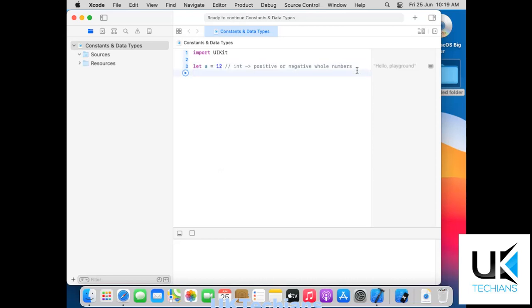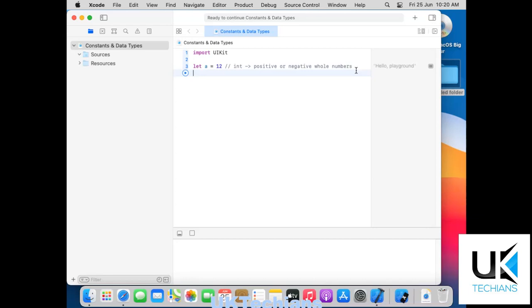Let's see what is let. Let is a simple constant variable. Let is a keyword that describes a constant value. So what is the difference between let and var? The difference in let is we can initialize the value of let once. If a equals to 12, throughout this tutorial we have to use this 12 in this project, right? If we want to reinitialize the variable a, we can't do it.